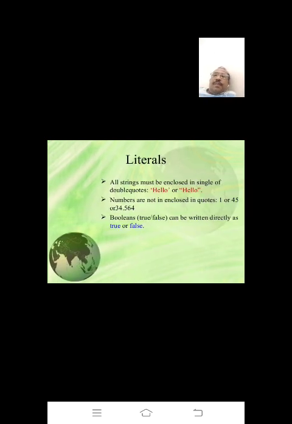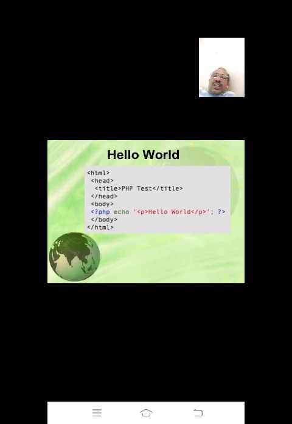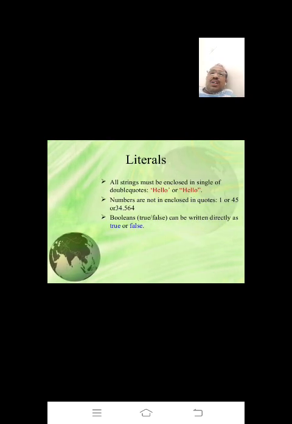First, all strings must be enclosed in single or double quotes. It means you have to write the string in either single quotes or double quotes. See here, in PHP we already wrote echo hello world, no? In the paragraph tag we embedded hello world within single quotes. So in PHP the message has to be written either in single quotes or double quotes.